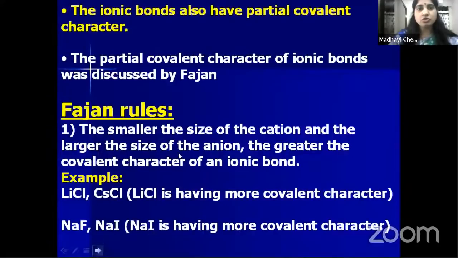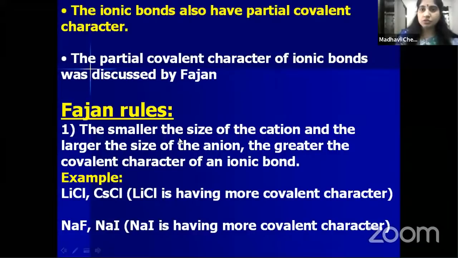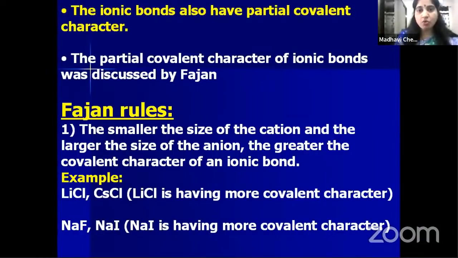Now, till now what have we seen? We have seen partial ionic nature of covalent compounds. Now we will see partial covalent nature of ionic compounds. Till now we discussed how covalent compounds have partially ionic nature. Now we will discuss how ionic compounds have partial covalent nature. So children, don't get confused. In ionic compounds, how do they have partial covalent character?